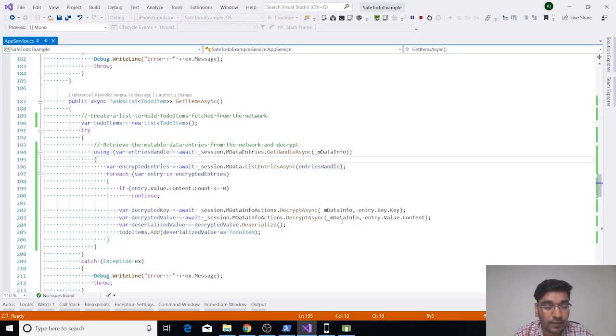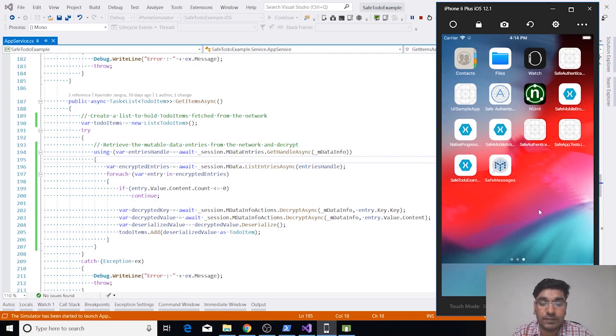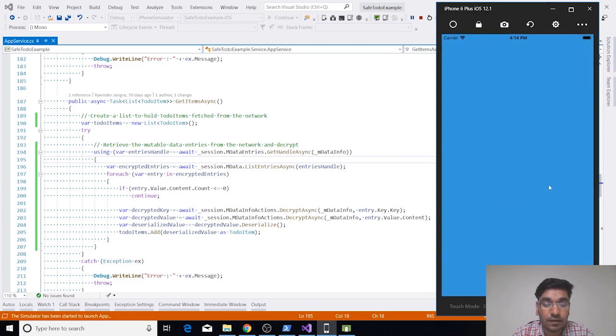It will compile and deploy this to your remote simulator. So let's wait for the application to launch. Basically, once it is completed, it will install your application in your iPhone simulator and launch the application. Let's wait for it to load.